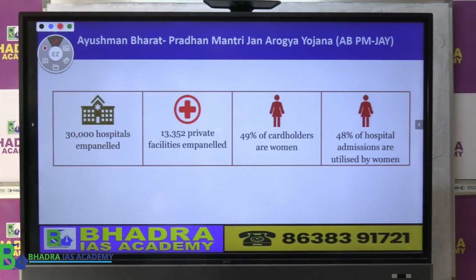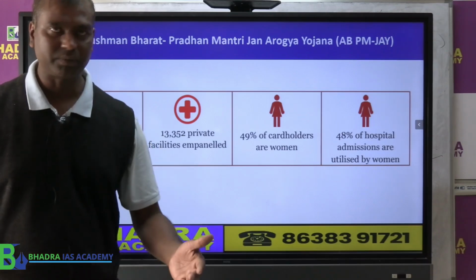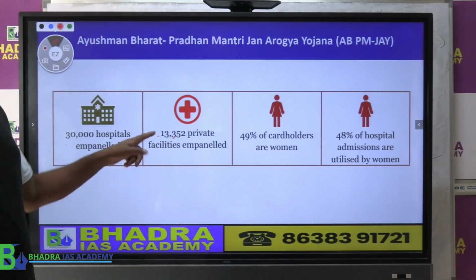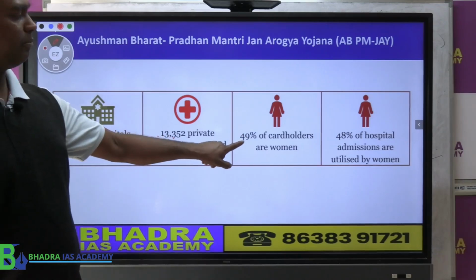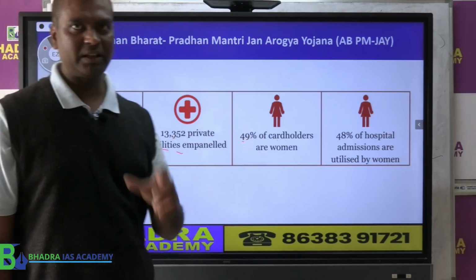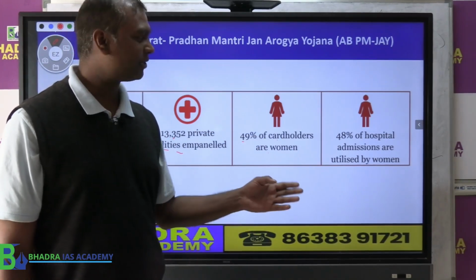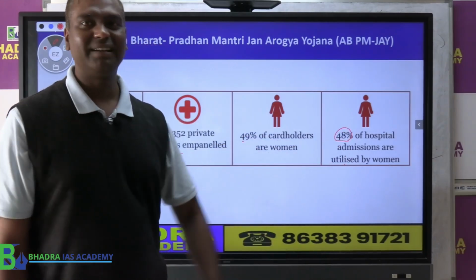Now, what are the basic details shared by the government? About 30,000 hospitals have been empaneled where people can go for their checkup. About 13,352 private facilities are also included in that. 49% of card holders, that means the Ayushman Bharat card holders, are women. Also of those who took treatment, 48% are women.